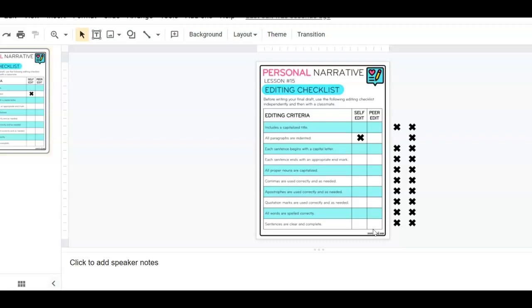It could be anybody in the room that is finished. Again, we are not waiting for somebody else to finish because this is our own work. And so we want somebody else to look at this with fresh eyes, and it doesn't really matter who it is as long as they also have finished the self-edit portion and you're doing this piece.